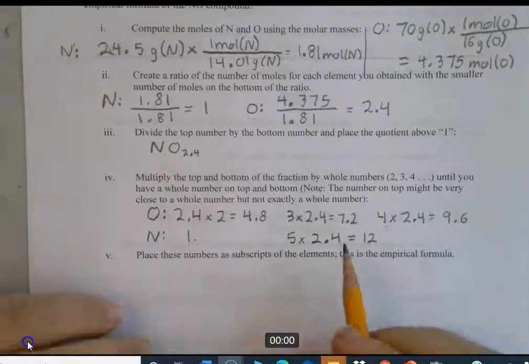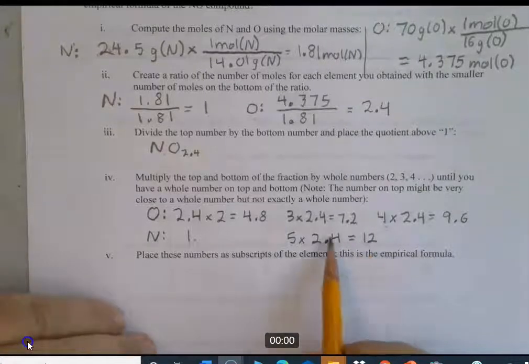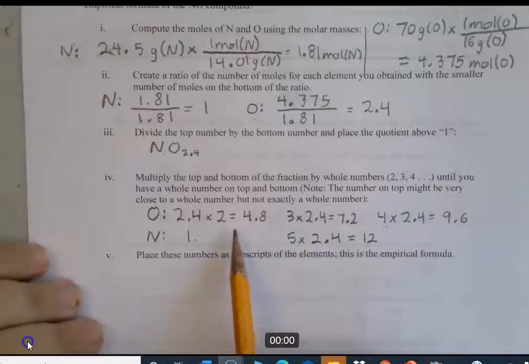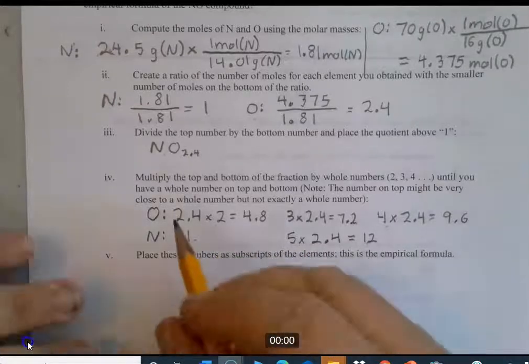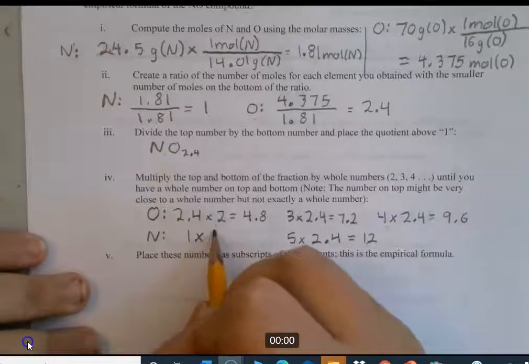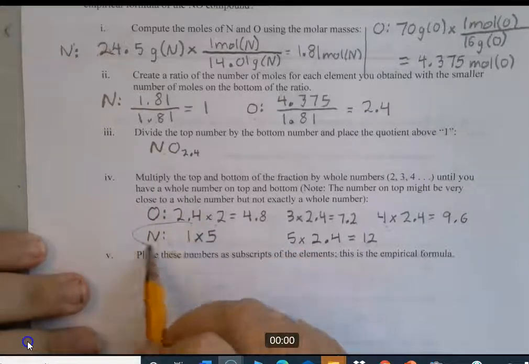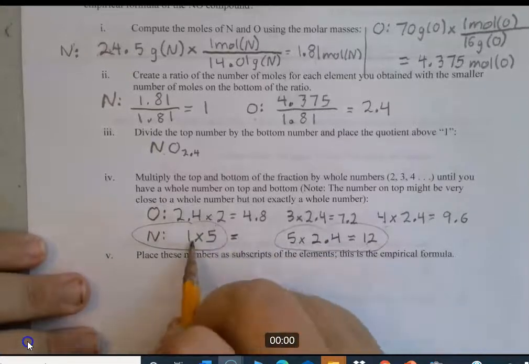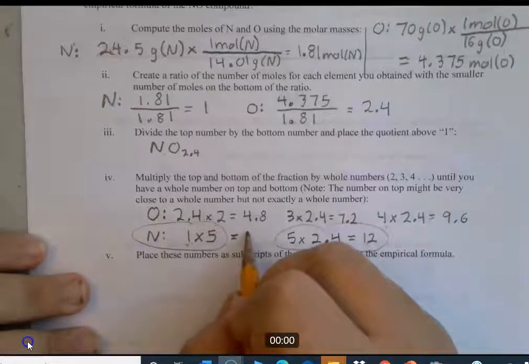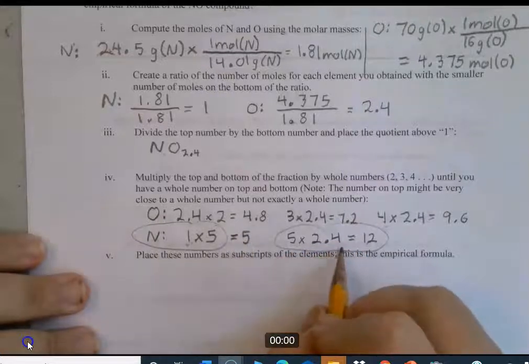So we have to multiply 2.4 by 5 to get 12. That means we have to multiply the nitrogen by 5. These are the two that got us to whole numbers, and of course any number times 1 would have given us a whole number. So this was the one that was the issue.